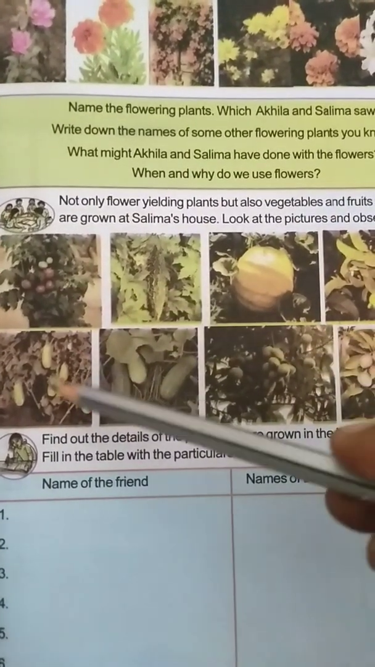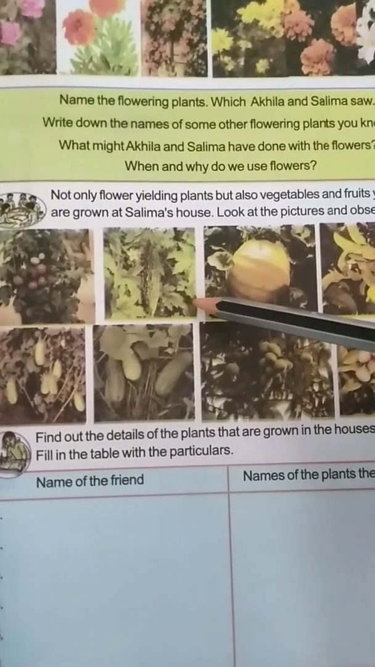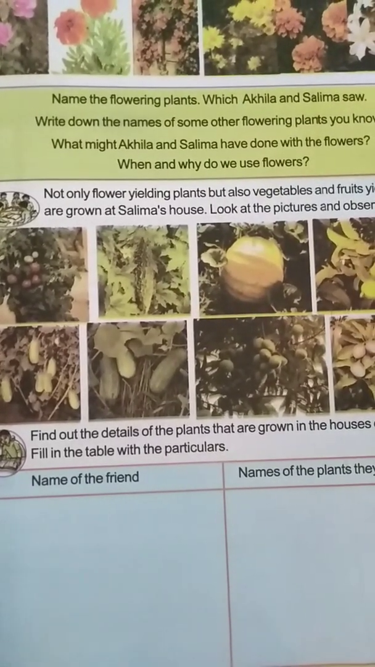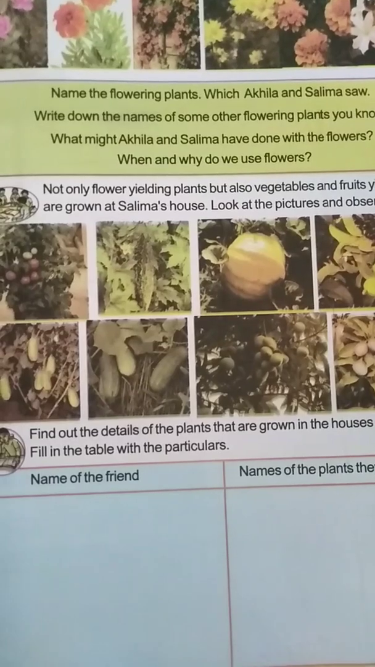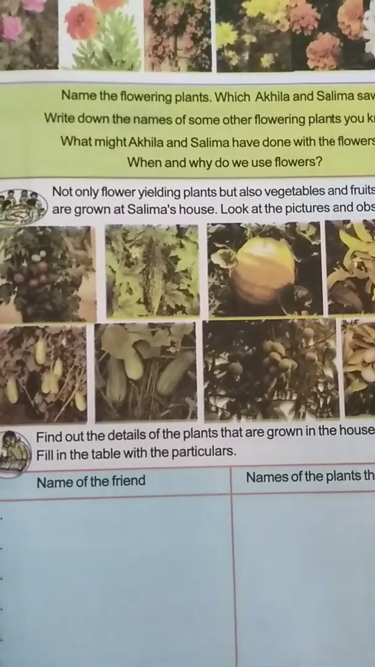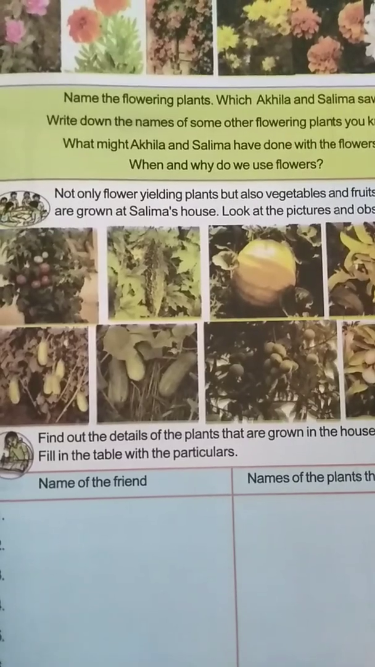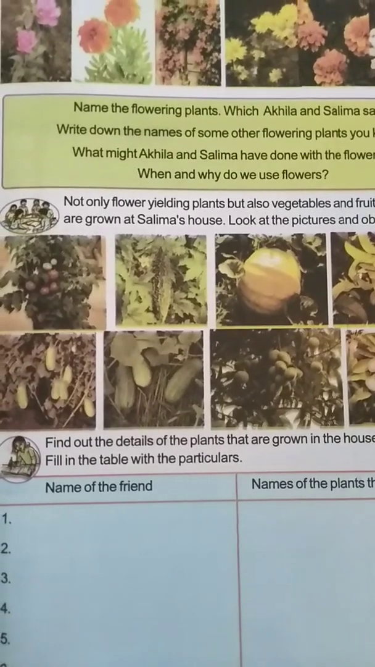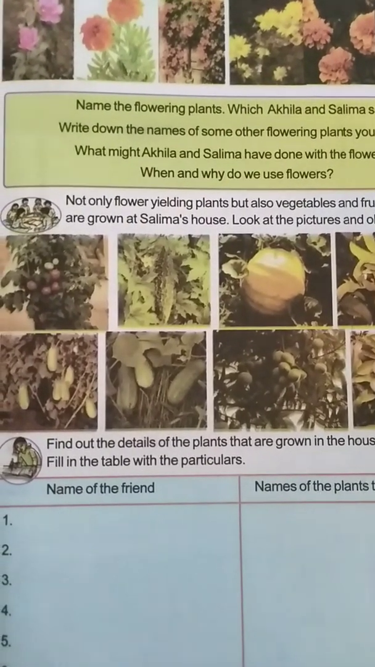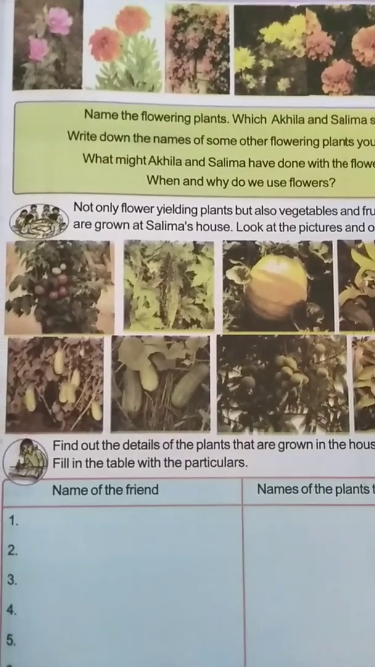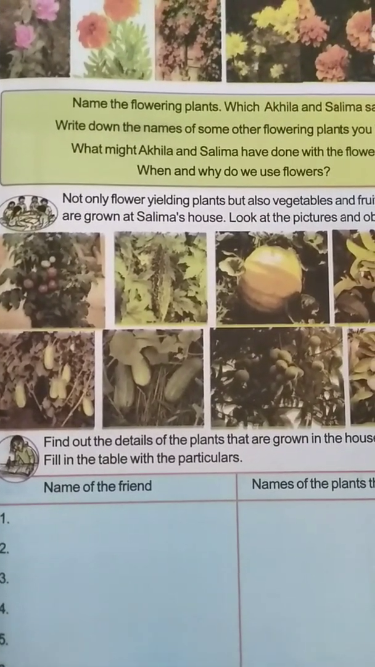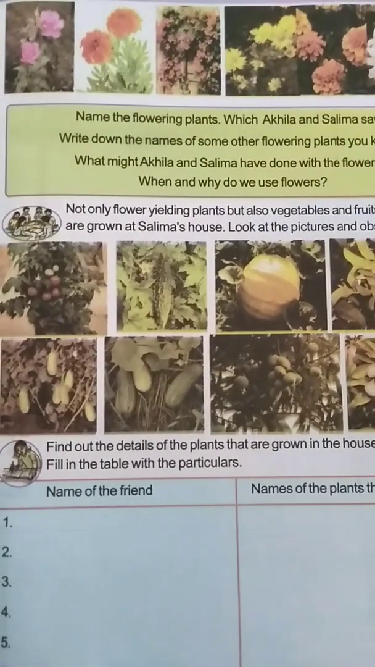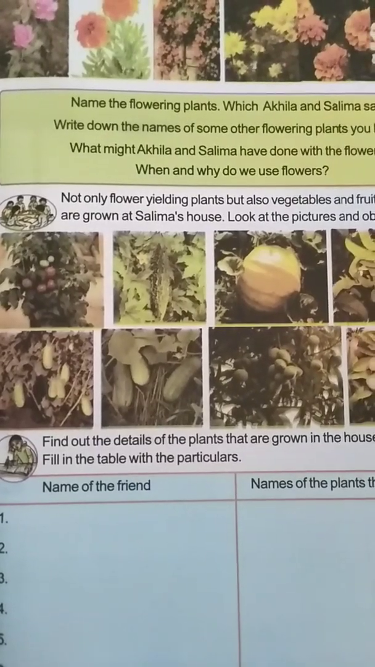Yes, these are the climbers who take support to grow because their stems are very soft. So they need the help of other plants or trees, or whatever support they get, and they grow on that. Understood? Because they have a very soft stem, they cannot stand by themselves. Understood? So they take the support and grow.